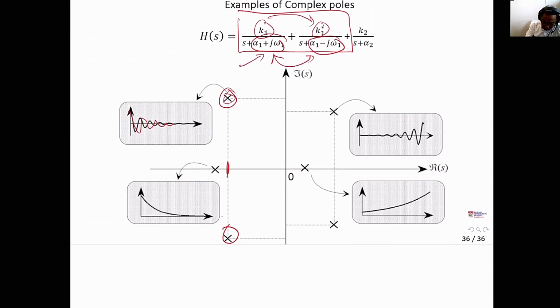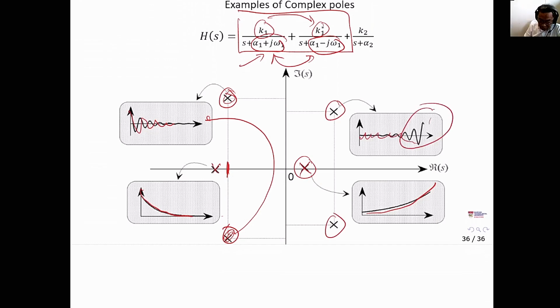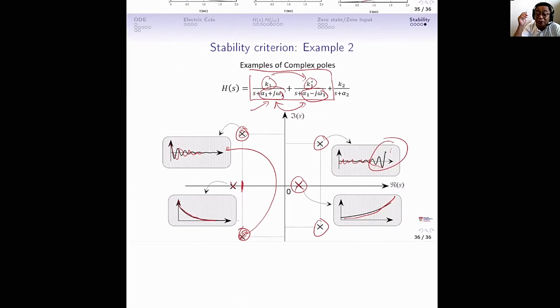So this pole and this pole together form this. Poles on the origin simply stay constant. Poles on the right hand side of the j omega axis grow. If we have complex conjugate poles, it will oscillate and grow. So again, it shows that when the poles are on the right hand side, we have an unstable system. Poles on the left hand side, it is stable.